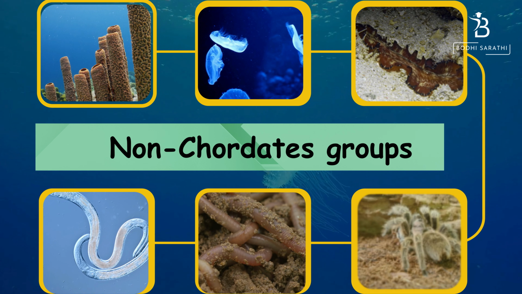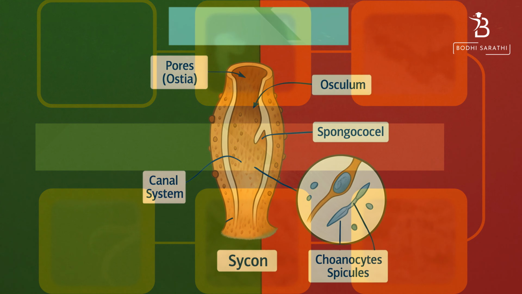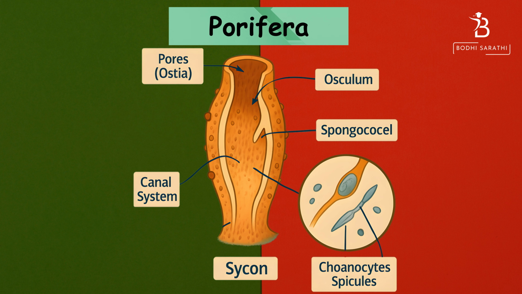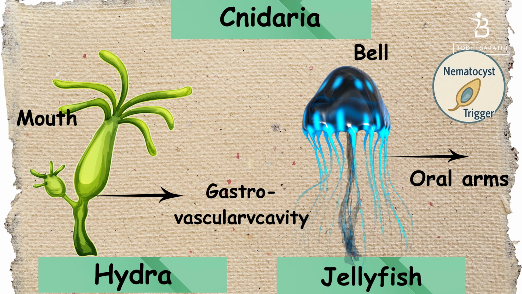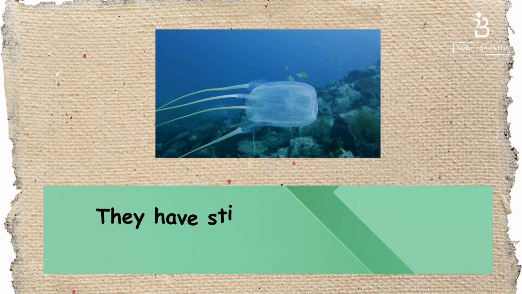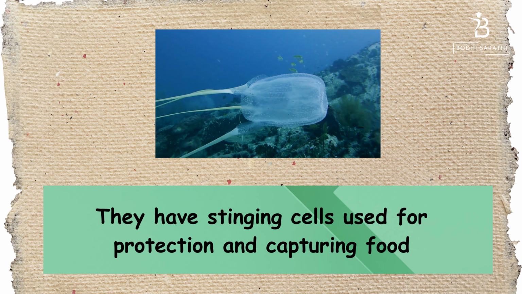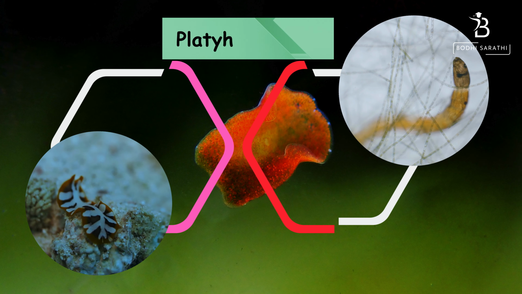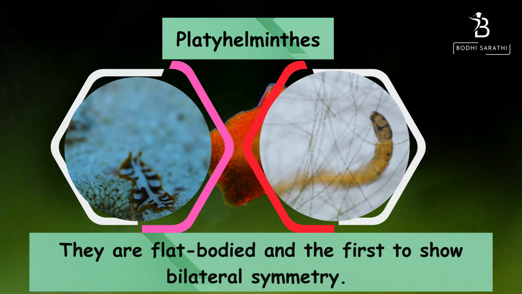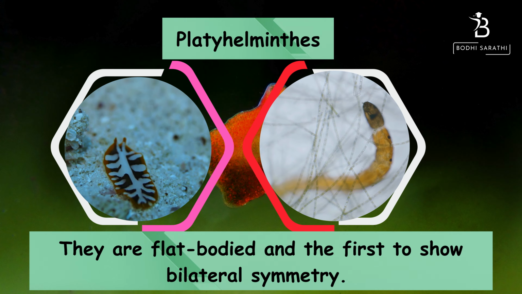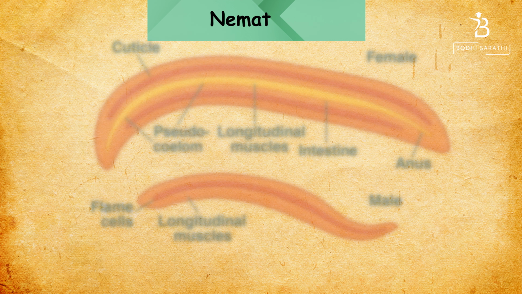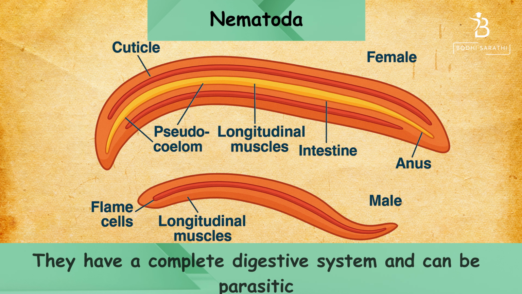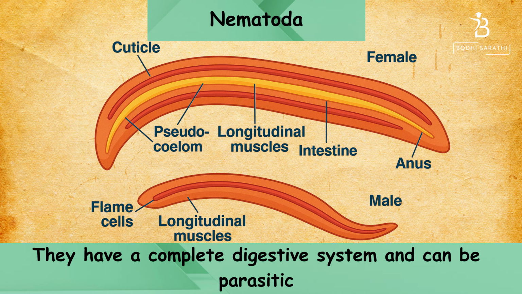Let's look at their major groups. Porifera, sponges, the simplest animals with pores on their body for water circulation. Example, Sycon. Cnidaria, hydra, jellyfish. They have stinging cells used for protection and capturing food. Platyhelminthes, flatworms. They are flat-bodied and the first to show bilateral symmetry. Example, planaria. Nematoda, roundworms. They have a complete digestive system and can be parasitic.